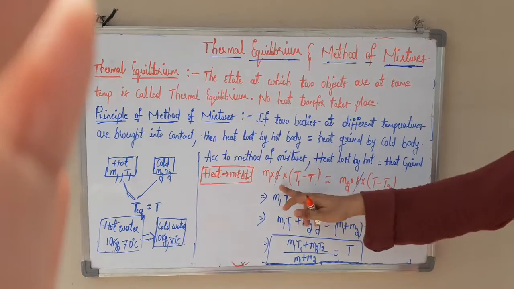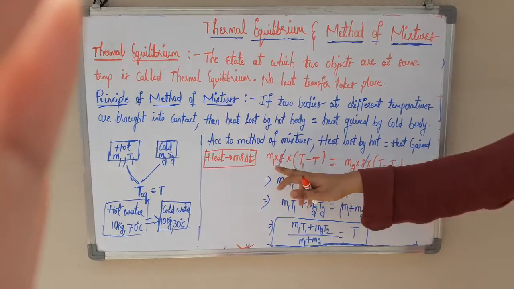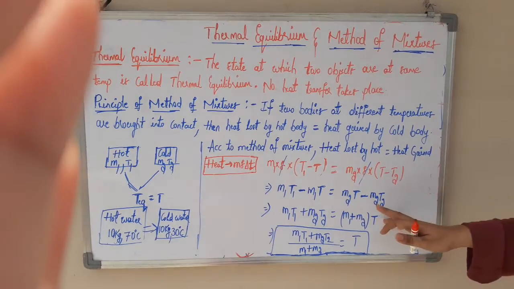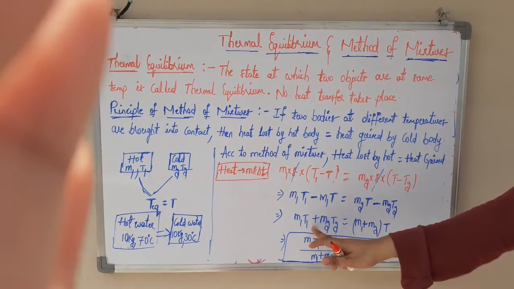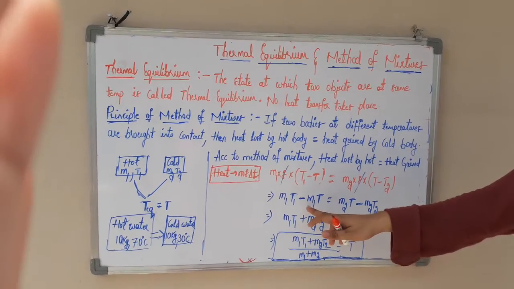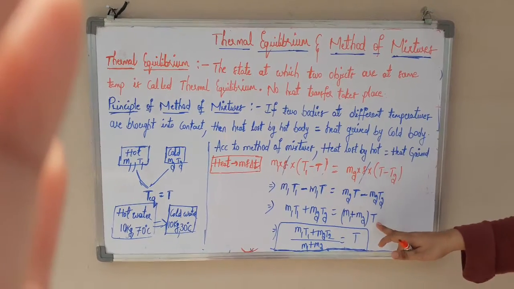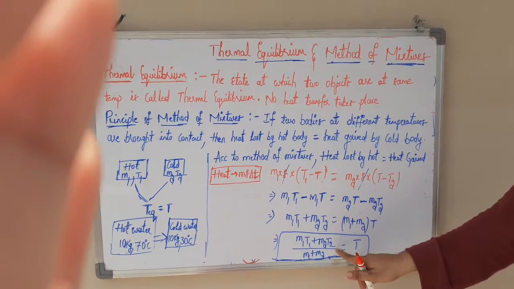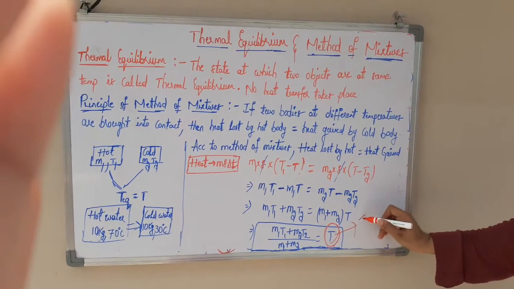So here S and S will get cancelled, and if you solve this equation, m1T1 minus m1T is equal to m2T minus m2T2. If you bring m2T2 to the other side, it becomes plus m2T2. So m1T1 plus m2T2 is equal to, taking m1T to the other side, m2T plus m1T. If you take T as common, (m1 plus m2) into T. So finally T is equal to (m1T1 plus m2T2) divided by (m1 plus m2). This is the formula to find the equilibrium temperature.